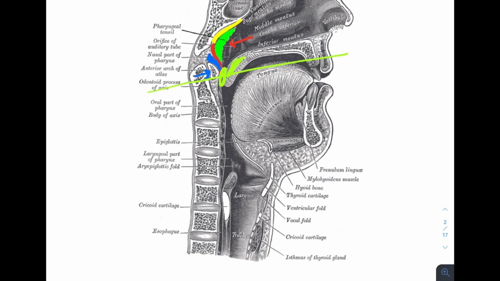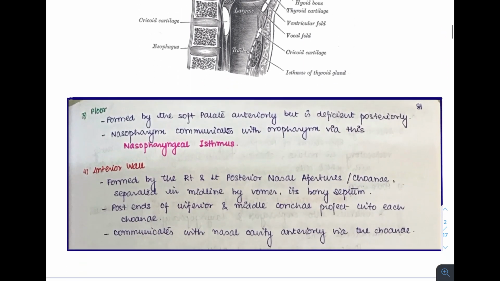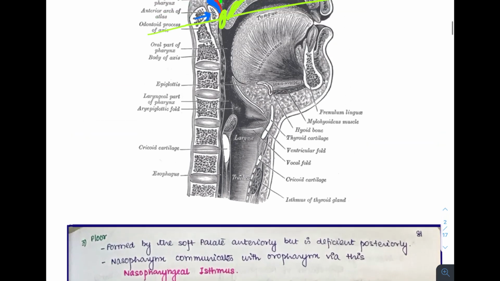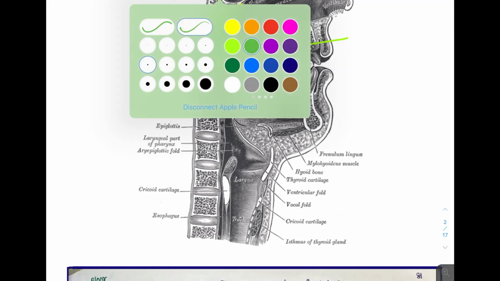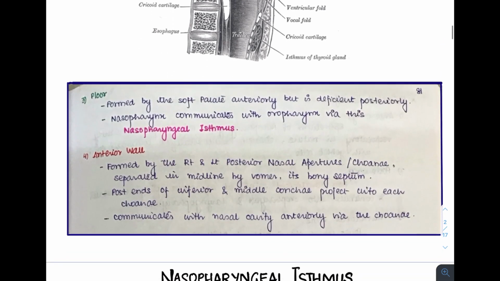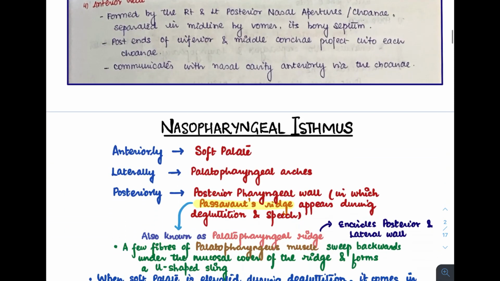Now this posterior space is also known as the nasopharyngeal isthmus. This is the space by which the nasopharynx is communicating with the oropharynx. As you can see here, this is the nasopharynx and through this space it is communicating with the oropharynx. Now we'll have to see the boundaries of the nasopharyngeal isthmus.